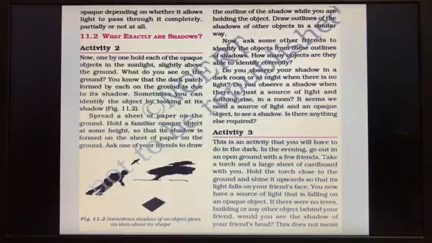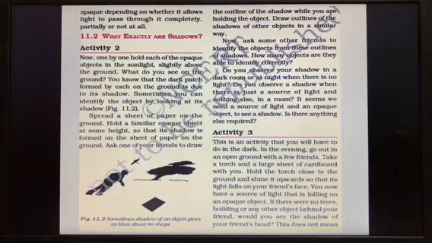Then after that you have to spread a sheet of paper on the ground. Hold a familiar opaque object at some height so that its shadow is formed on the sheet of paper on the ground. Ask your friend to draw the outline of the shadow while you are holding the object. Draw outlines of the shadows of other objects in a similar way.